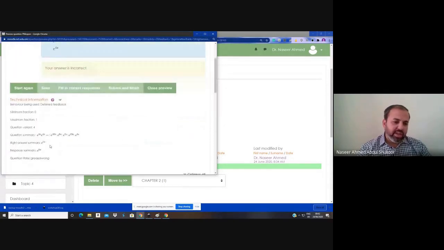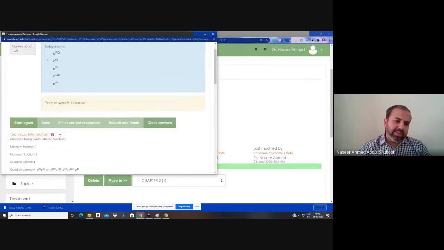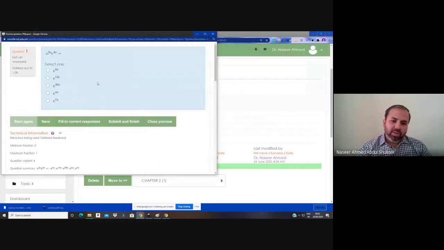Then check here. The question state is graded wrong. It means you selected the wrong answer. You start again for preview. So this is the part of question setting and also for the moderator.